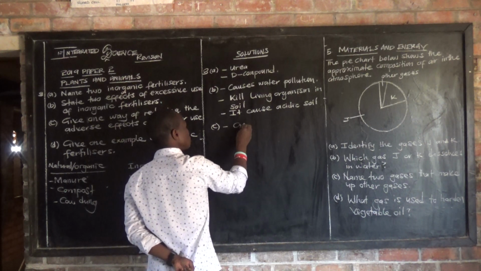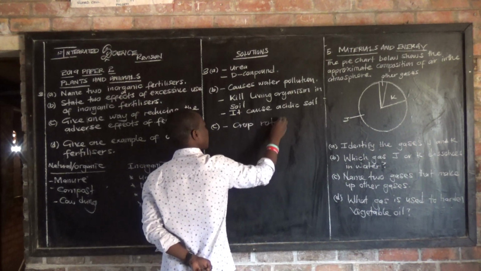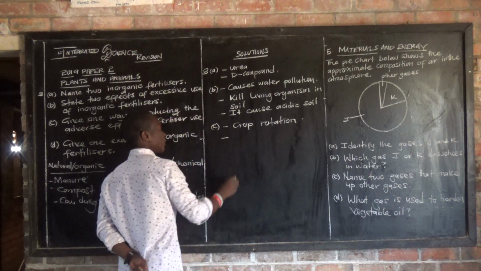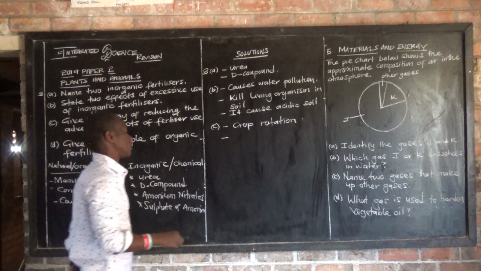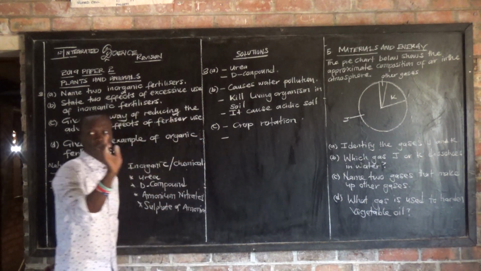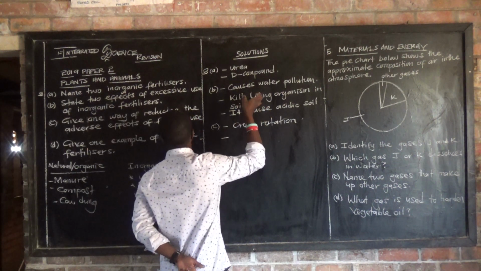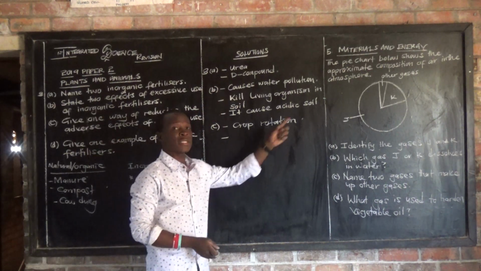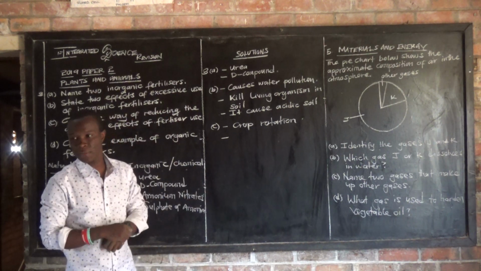Crop rotation, number 1. Then number 2, you can say by applying agriculture lime, because one of the effects, take note, is that excessive use of inorganic fertilizer makes the soil acidic. So to neutralize the acid, we use agriculture lime.